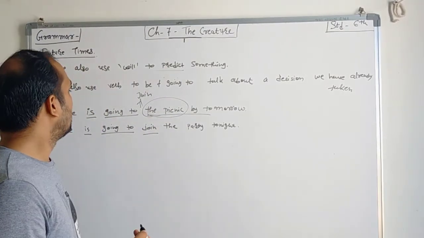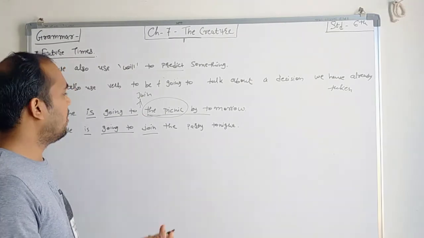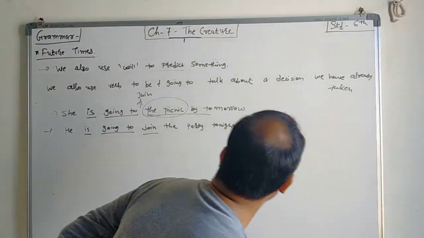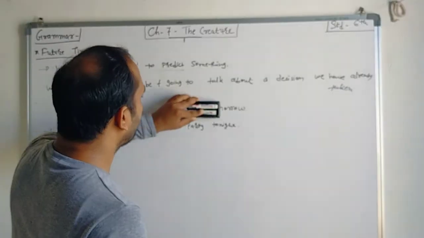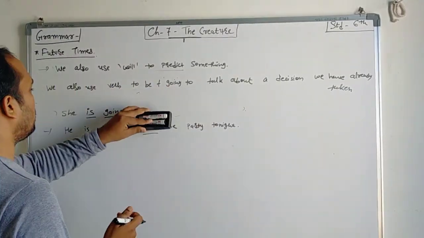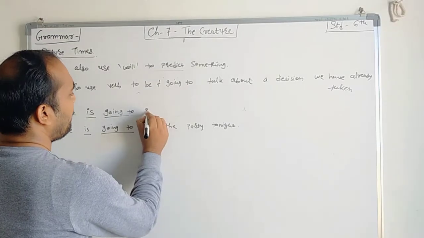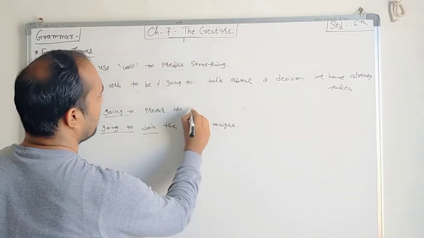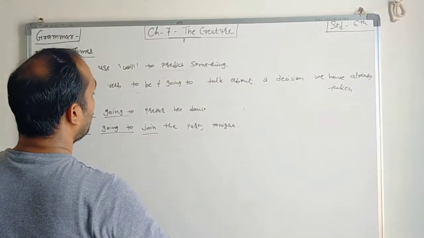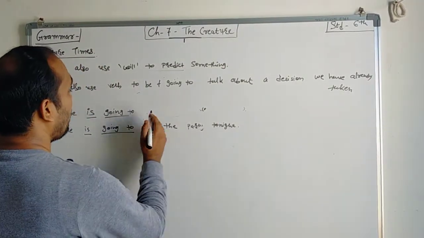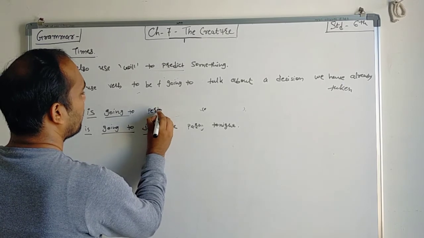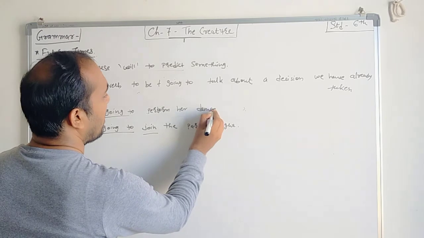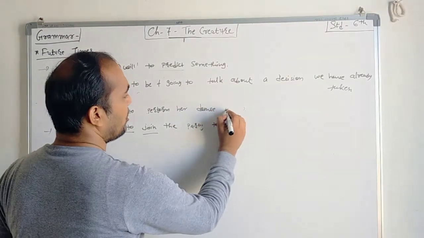Or if we change this sentence, she is going to prepare her dance, or perform, sorry, she is going to perform her dance on the stage.